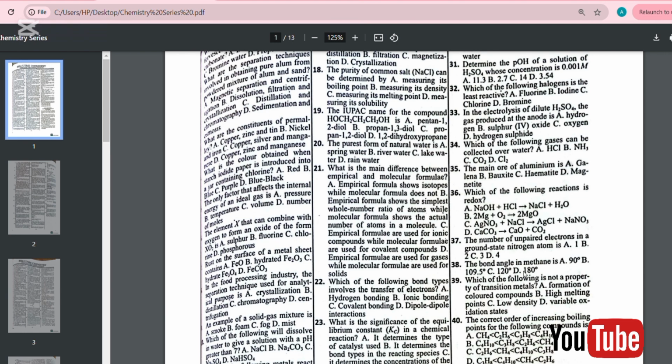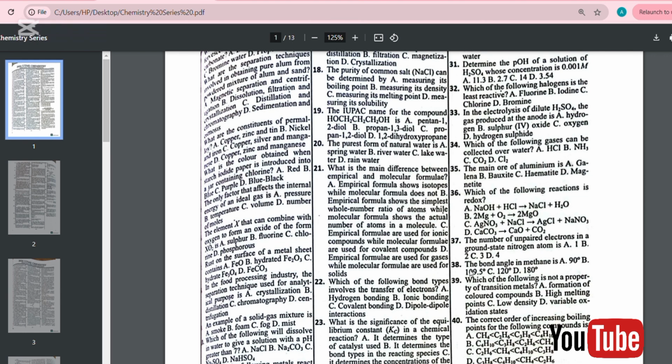Number 38. The bond angle in methane is A. 90 degrees, B. 109.5 degrees, C. 120 degrees, and D. 180 degrees. You know, methane is tetrahedral in shape, and it's supposed to have a bond angle of 109.5, meaning B is the answer.